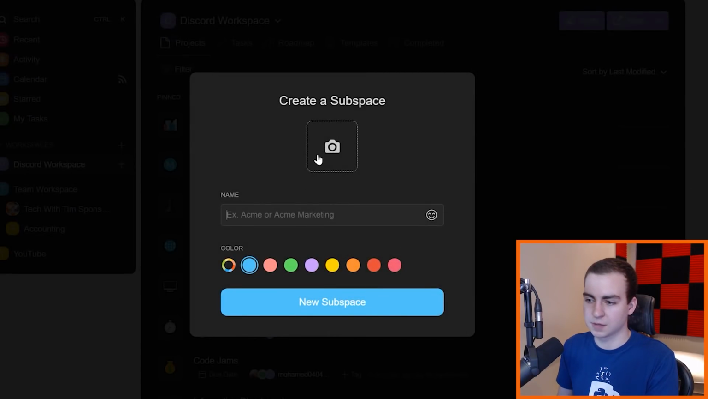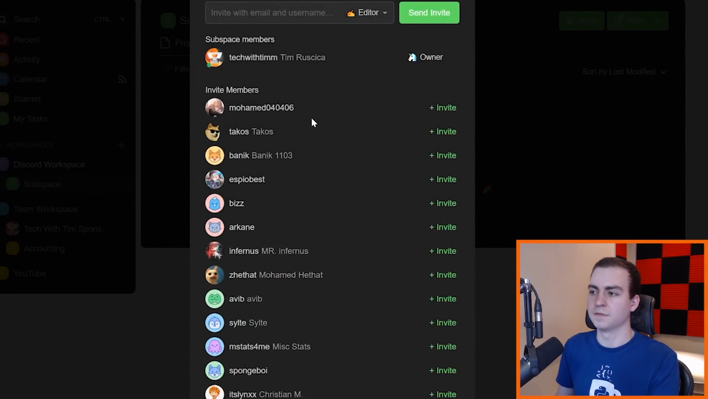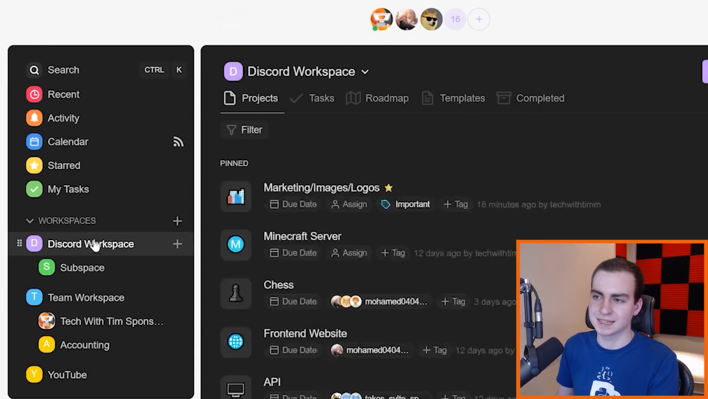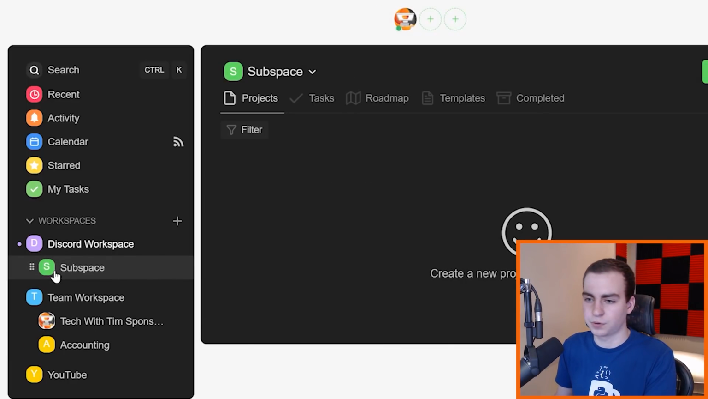So I just press create subspace. We can just make one here. We'll just call this subspace. Could change the color to green, for example, and then I can invite anyone that I want to this workspace. So there you go. I now have the subspace inside of this Discord workspace. Notice this workspace can have its own projects, and then these subspaces can have their own projects too.